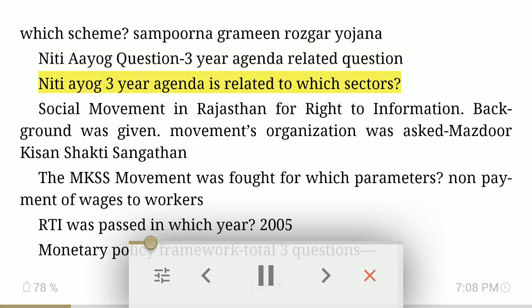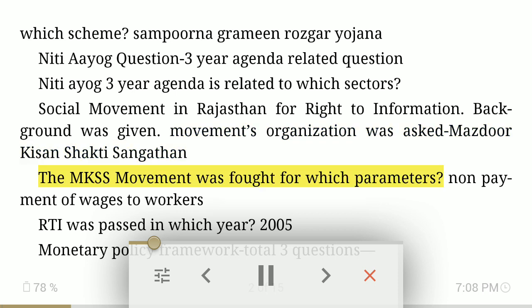NITI Aayog 3 agenda is related to which sectors? Social movement in Rajasthan for right to information. Background was given. Movement's organization was asked: Mazdoor Kisan Shakti Sangathan. The MKSS movement was fought for which parameters? Non-payment of wages to workers. RTI was passed in which year?